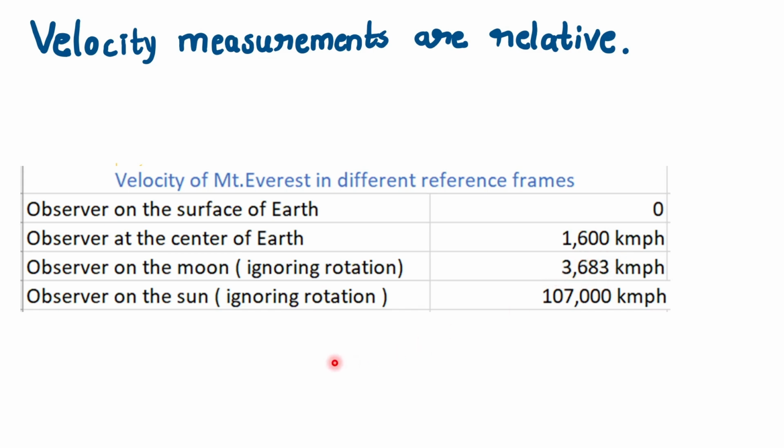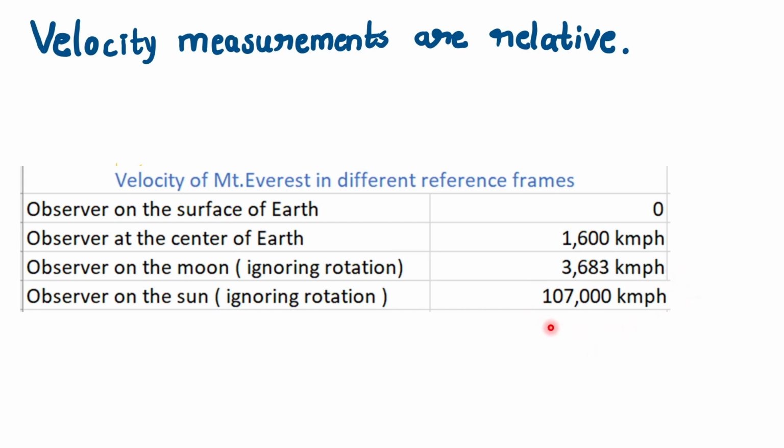Now I'll send you to the surface of the sun. Now don't ask me how you will survive there, how you will make sure you won't be roasted to death. But if you stand on the surface of the sun, obviously in both these examples I'm ignoring the velocity due to rotation of the earth, you will say that Mount Everest is moving with a speed of 100,000 kilometers per hour. Compare that to an observer on the surface of the earth: Mount Everest is not moving at all. But for an observer on the surface of the sun, Mount Everest is moving with 100,000 kilometers per hour.